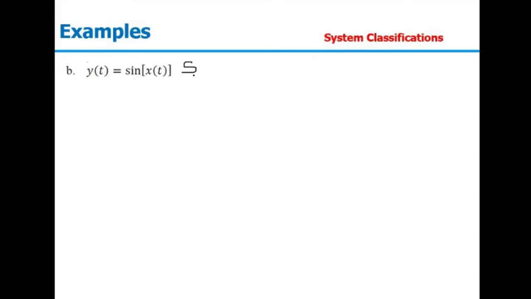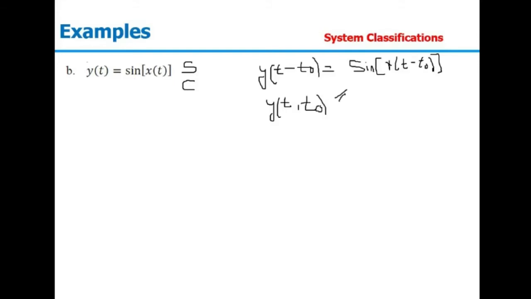Talking about causal and non-causal systems, since it depends on the present input only, the system will be causal. Talking about time variance, when we delay the output, y of t minus t naught, it will be sine of x of t minus t naught. And when we delay the input and then pass it through the system, the response will be the same. The system will be time invariant.